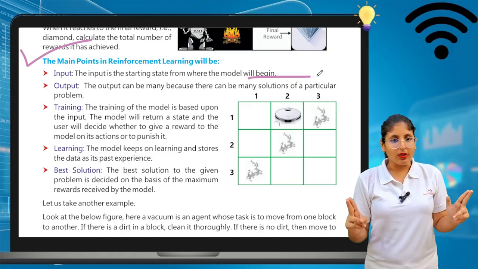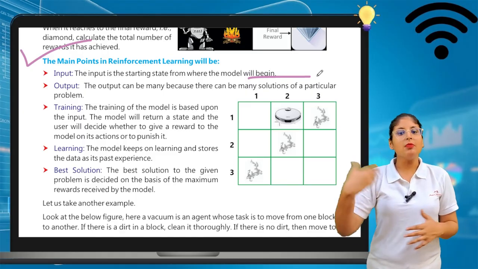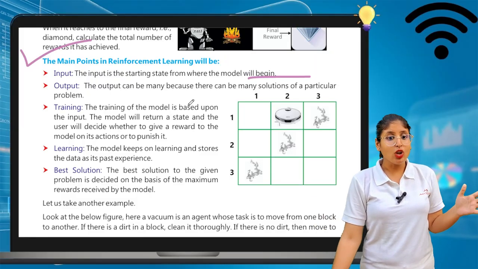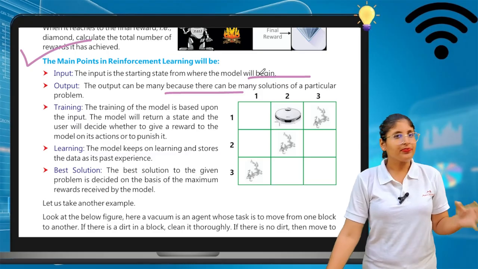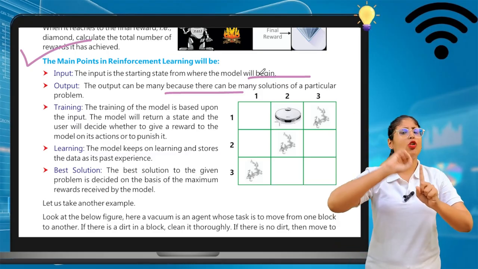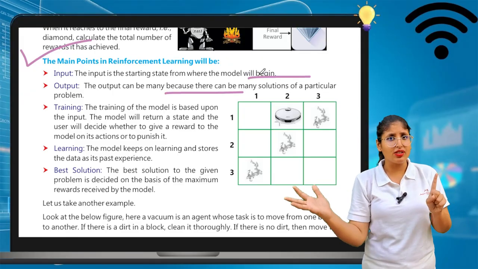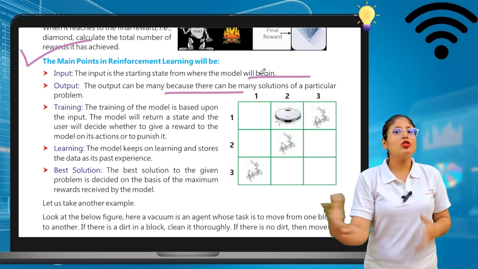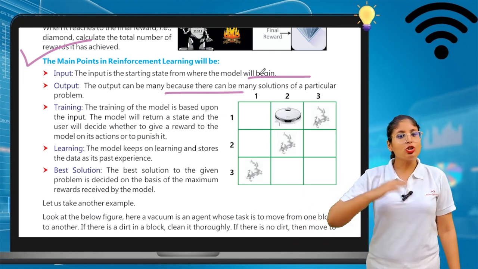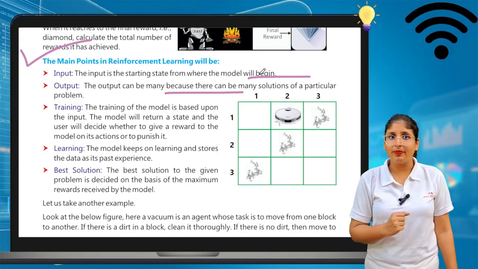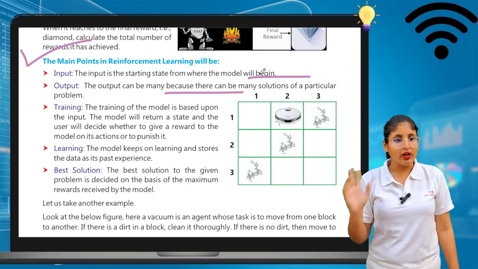Second is output. The output can be many because there can be many solutions to a particular problem. See, the problem is one, but there are more than 4, 5, 6 solutions. The problem is your input, but the output should be more than one. So this is input, this is output.